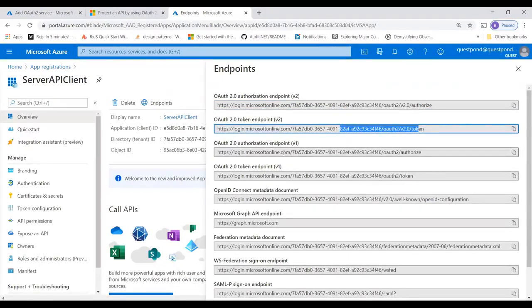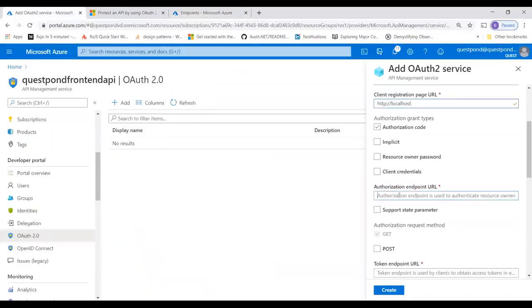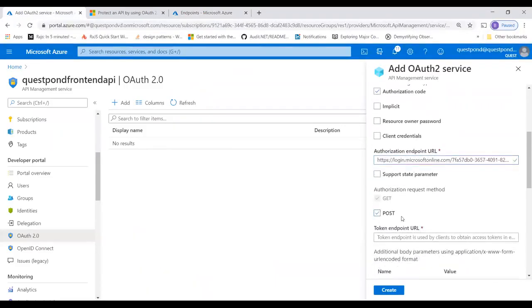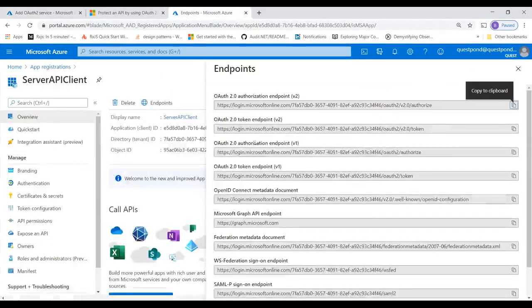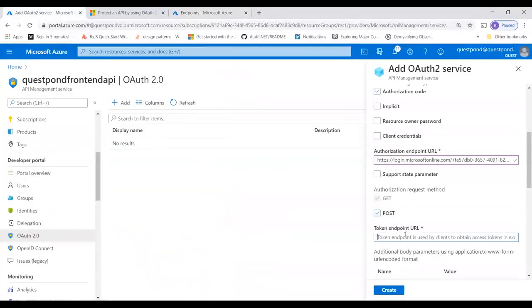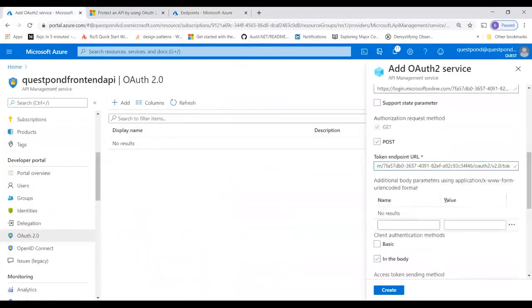If you're using version 1 of OAuth, then you have some other things out here, right? So I'll take this endpoint and I will put it out here. I will allow post because a username and password can also be posted. So if this is the authorization endpoint, tell me which is your token endpoint. So my token endpoint is this. I'll take my token endpoint, right? This is good.